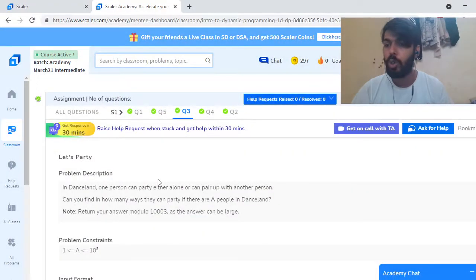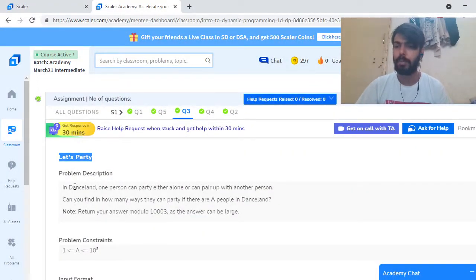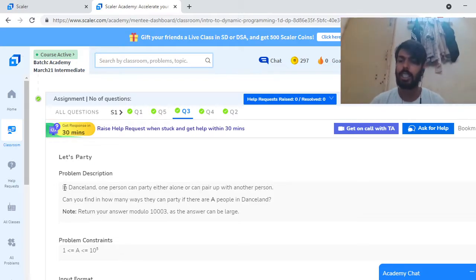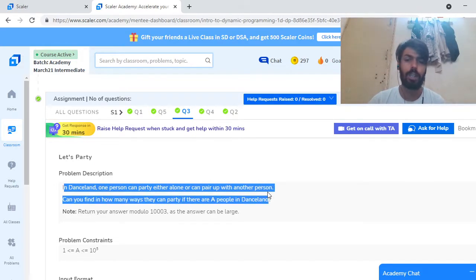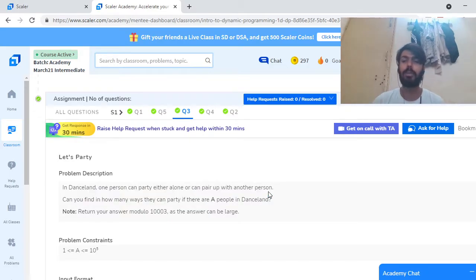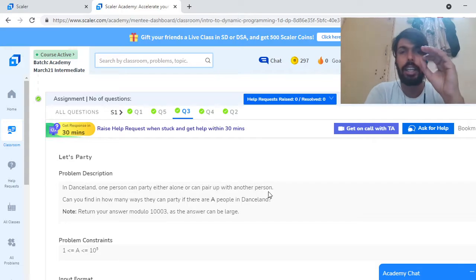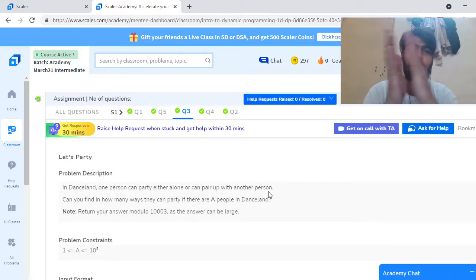Hello guys, so today we are going to see the Let's Party problem. In the problem description it is given that in Dance Land one person can either party alone or can pair up with another person. Can you find in how many ways they can party if there are A people in Dance Land? So in the question it is clearly mentioned that we can party alone or we can party in a pair.